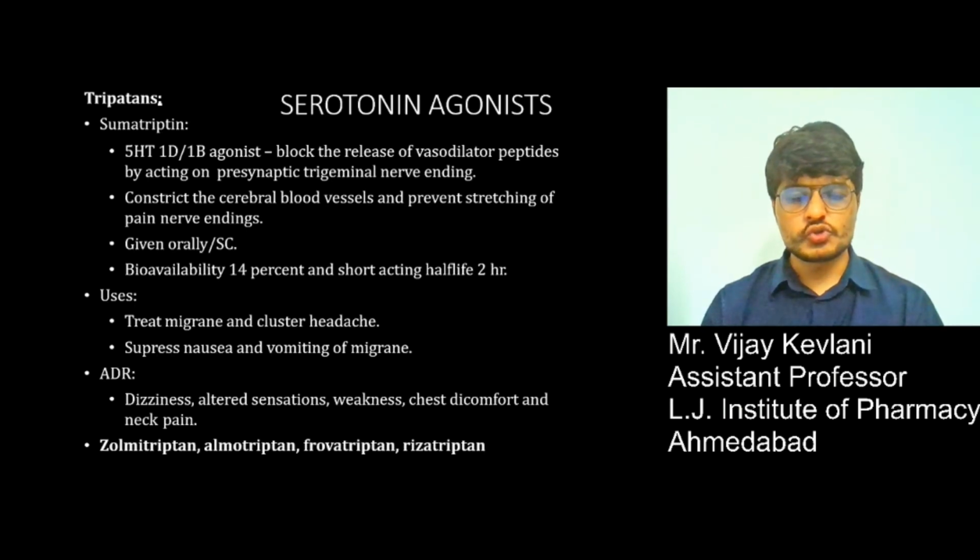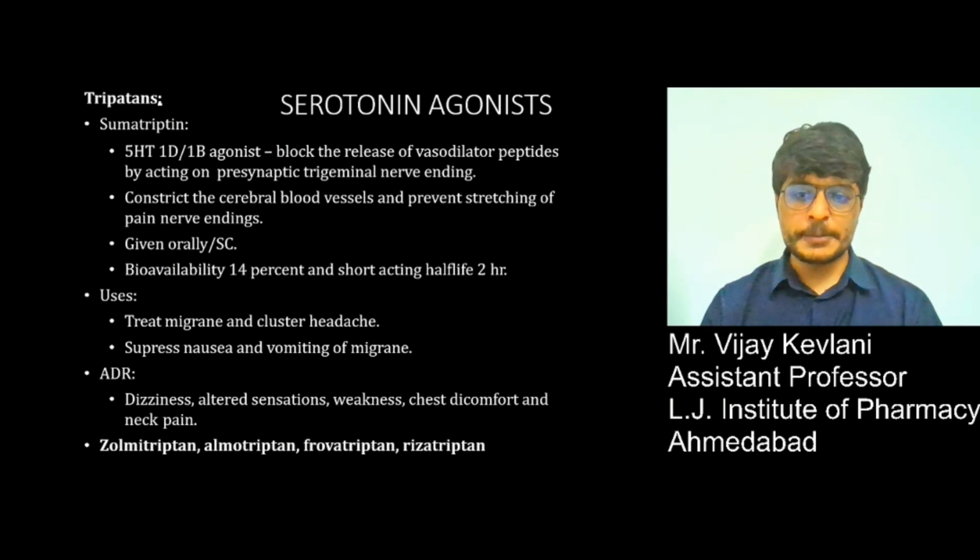Serotonin agonists. One of the most useful serotonin agonists is the triptan class of drugs. The first drug is sumatriptan, a 5-HT1D/1B agonist, which blocks the release of vasodilator peptides by acting on presynaptic trigeminal nerve endings. It constricts cerebral blood vessels and prevents stretching of pain nerve endings. It is given orally or subcutaneously and bioavailability is 14%. The half-life is very short, that is 2 hours.